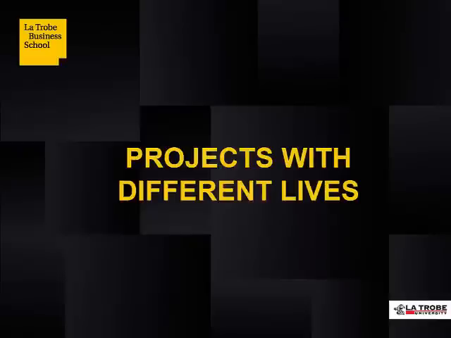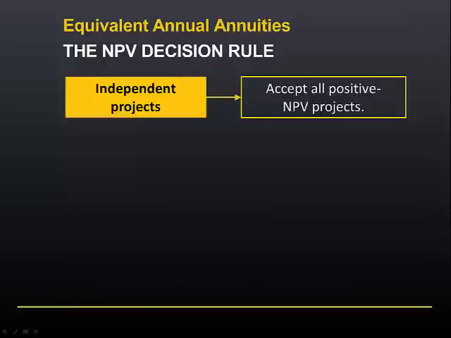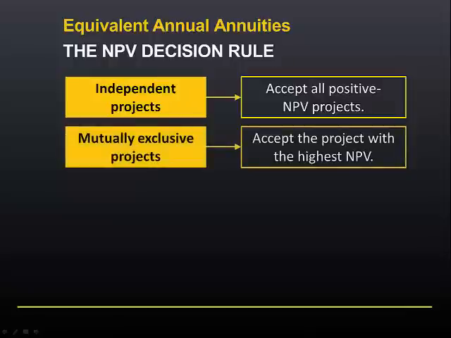For the final two modules of this topic, we're going to return to the NPV decision rule, which we've developed in earlier modules. That rule says that for independent projects we should accept all positive NPV projects, and for mutually exclusive projects we should accept the project with the highest NPV.